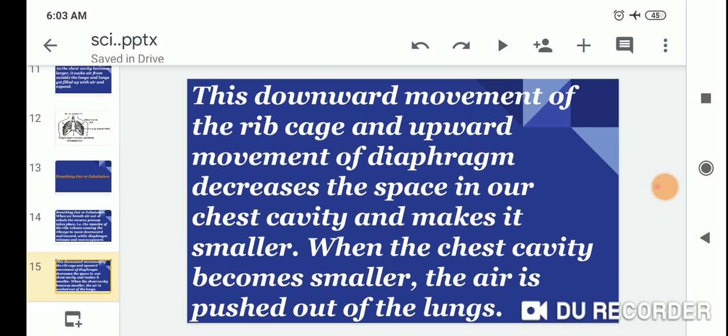This downward movement of the rib cage and upward movement of the diaphragm decrease the space in our chest cavity and make it smaller. When the chest cavity becomes smaller, the air is pushed out of the lungs.